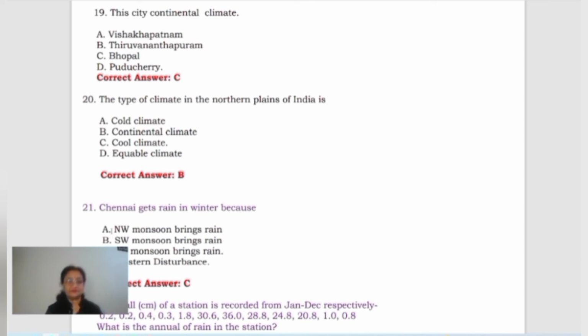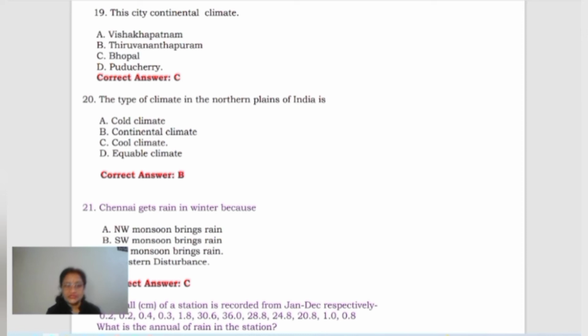Then after this comes, Chennai gets rain in winter because, what will be the correct answer for this? Because Chennai is lying on the eastern coast of India, and even in that, the Coromandel coast. And the Coromandel coast, we all know that it gets rainfall basically by the northeast monsoons.